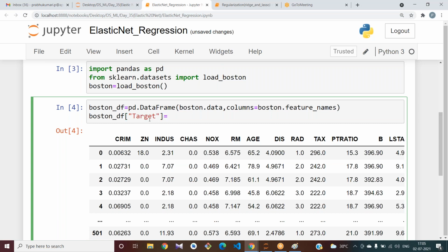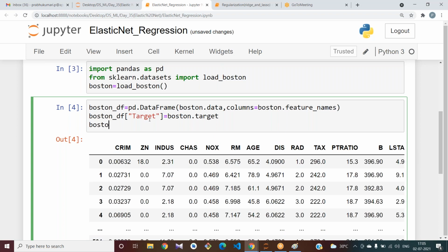Target equal to Boston dot target. Then Boston underscore df dot head.